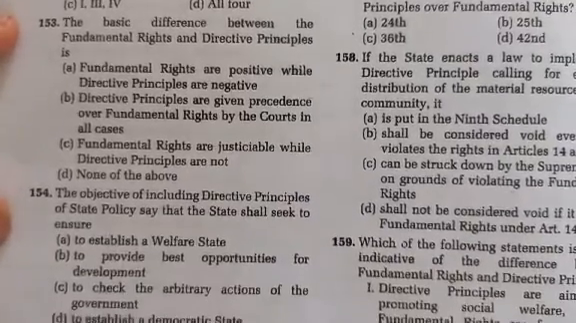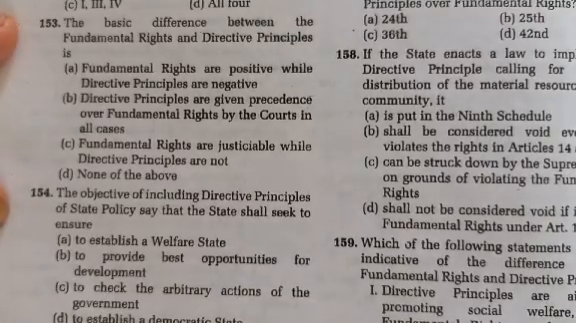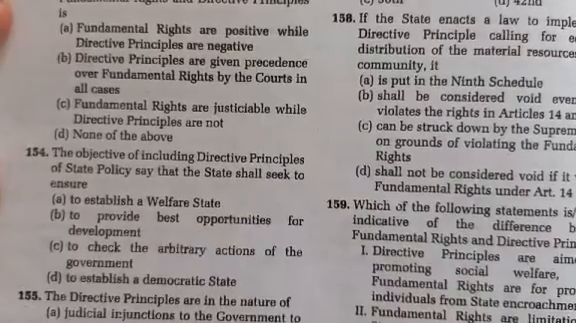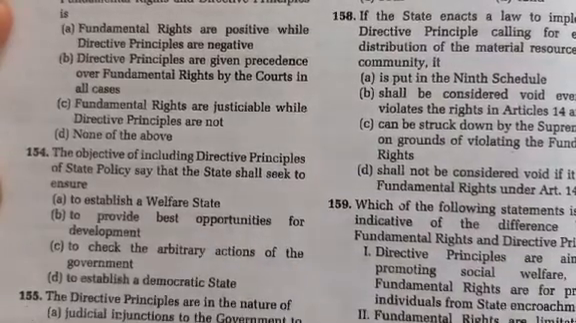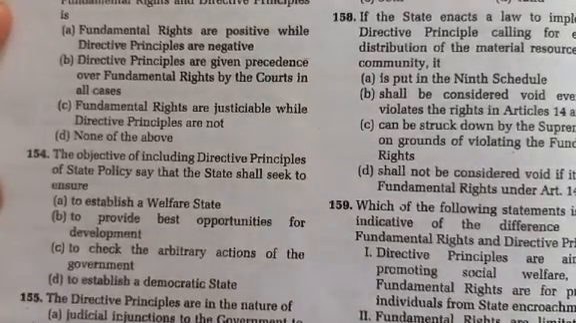Next question. The objective of including DPSP says that the state shall seek to ensure what? So the correct answer is option A, to establish a welfare state.